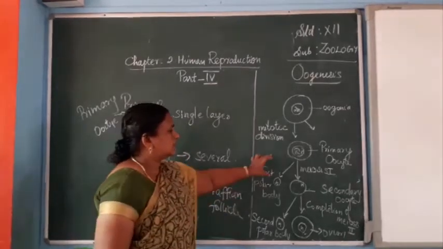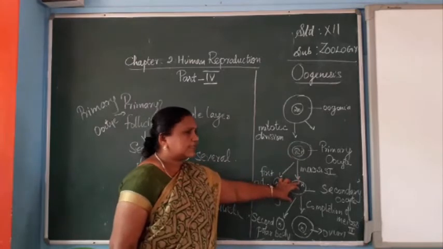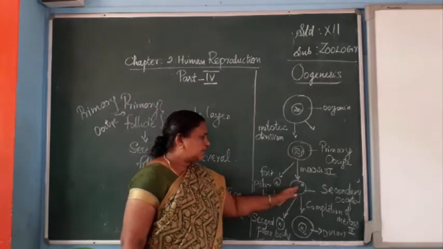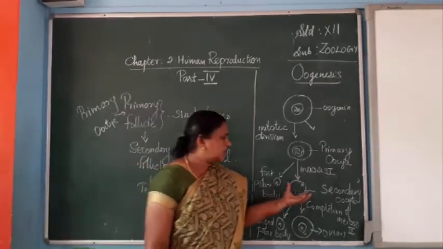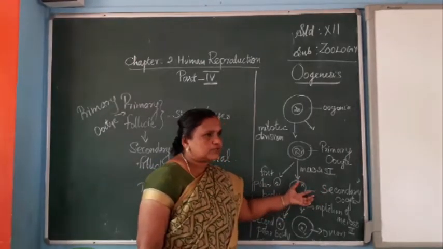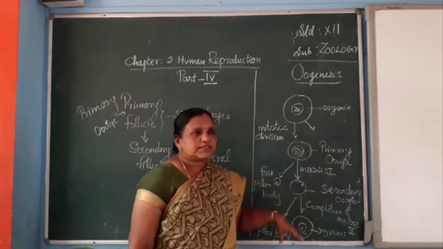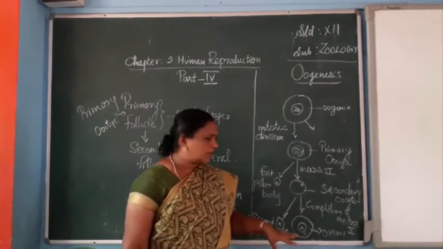After this meiosis I division, we get the secondary oocyte. In this reduction division, the number of chromosomes is reduced to n. Then the secondary oocyte goes for meiosis II, but the chromosome number does not change.